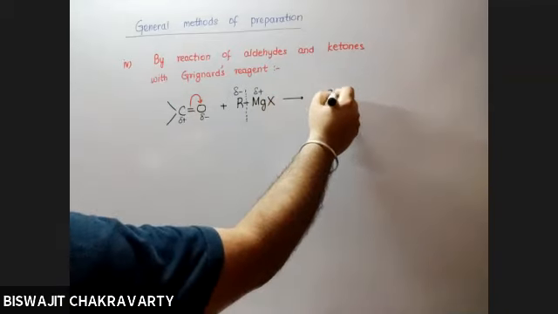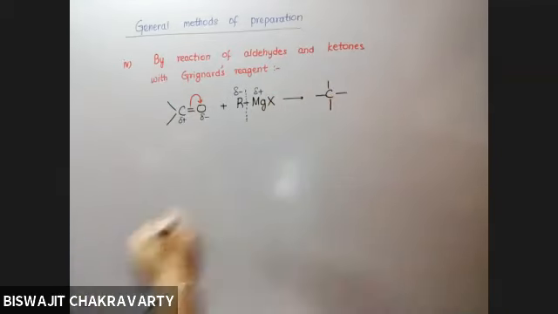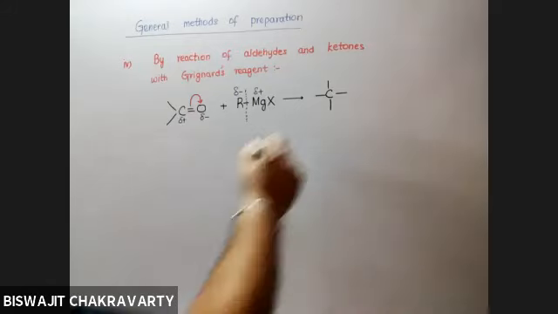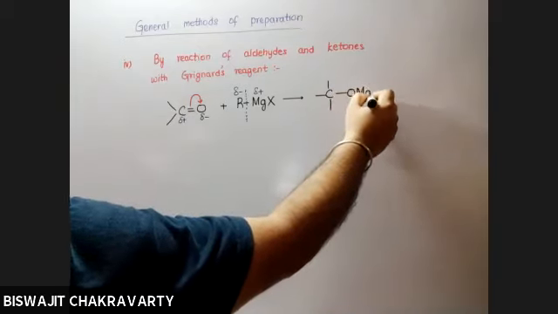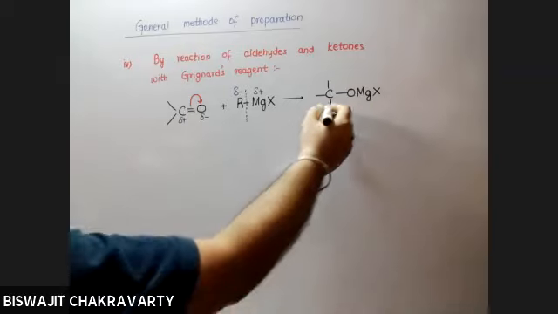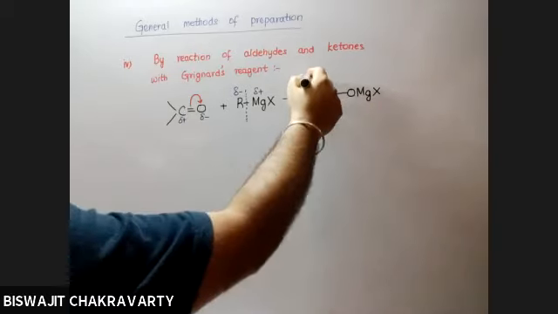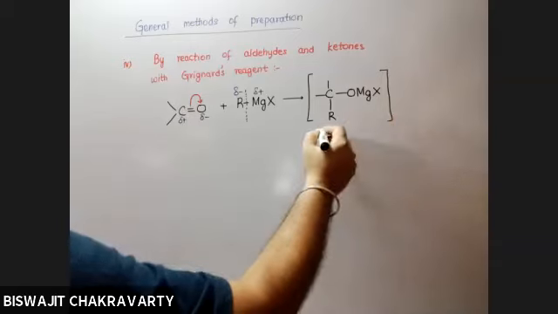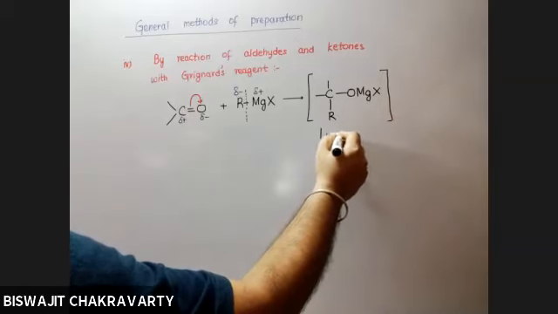Now tell me, oxygen is going to invite which particular part and carbon is going to invite which particular part? Oxygen will take MgX and carbon will take R. Okay, so this is an unstable compound and it needs to be hydrolyzed in acidic medium.